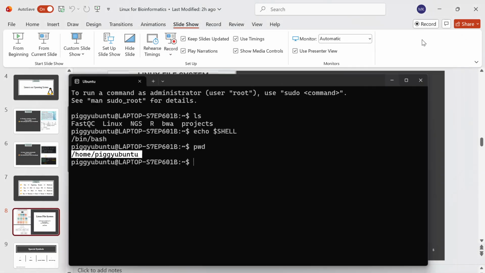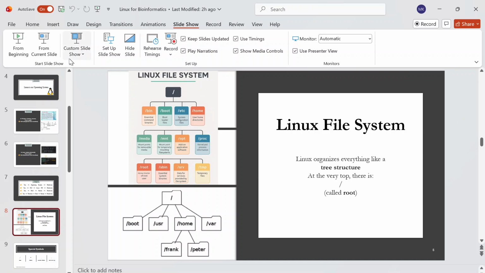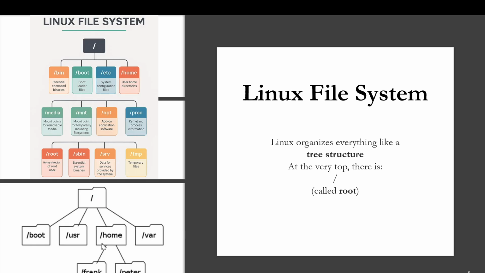So we need to understand that this root is not a folder, everything exists inside it. Do we have any question till here? Any kind of confusion? If you don't have, only then we will move forward after this root.